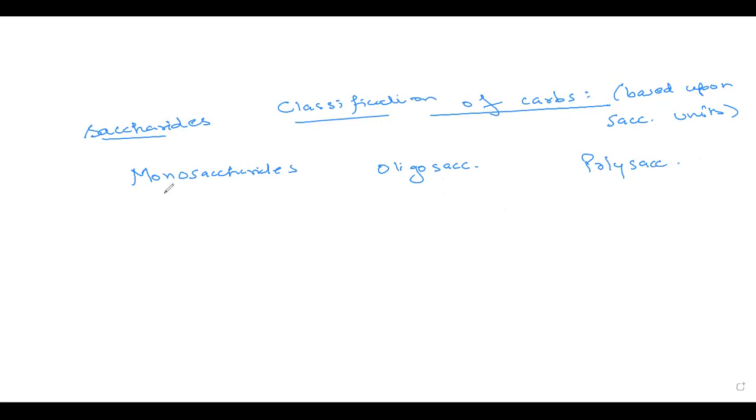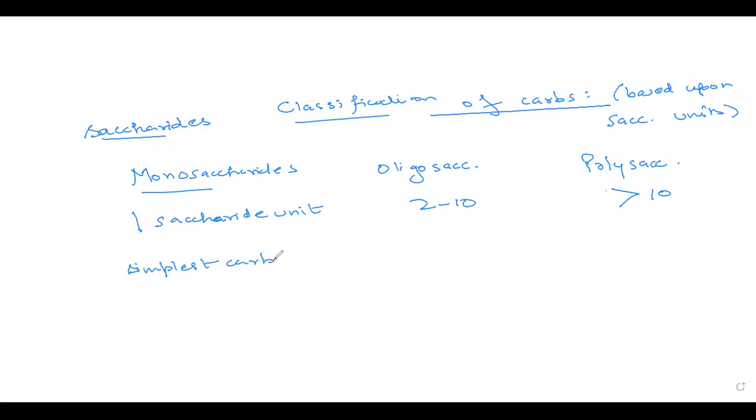First is monosaccharide. As the name suggests, it will have only one saccharide unit. Oligosaccharides will have 2 to 10 saccharide units, and polysaccharides will have more than 10 saccharide units. Okay, now these monosaccharides are the simplest carbohydrates.